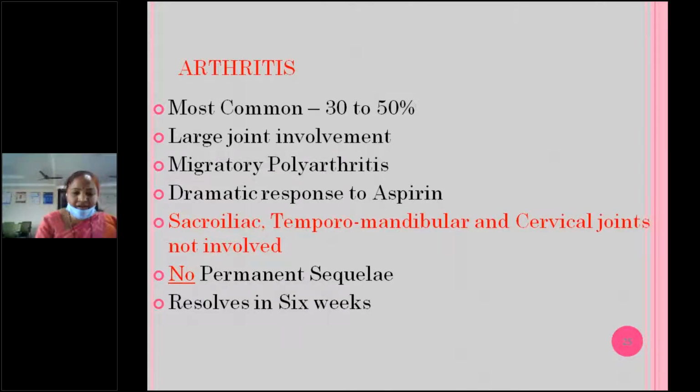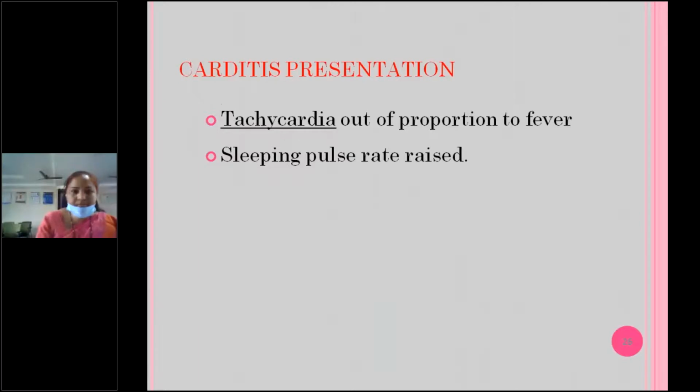And these are the joints usually never involved in rheumatic arthritis, but involved in rheumatoid arthritis: sacroiliac joint, temporomandibular joint, and cervical joints. And no permanent sequelae, that all of you should remember. It resolves in 6 weeks.